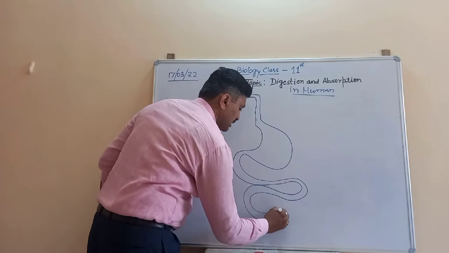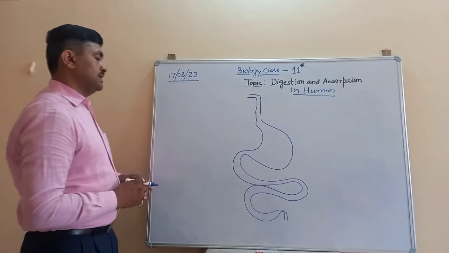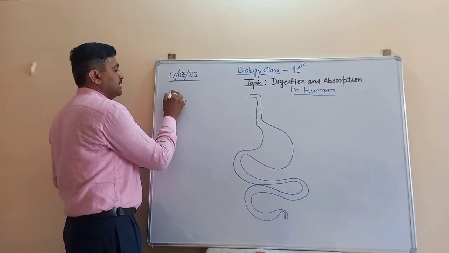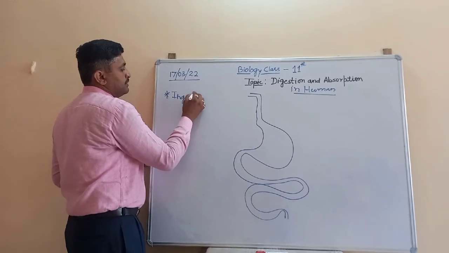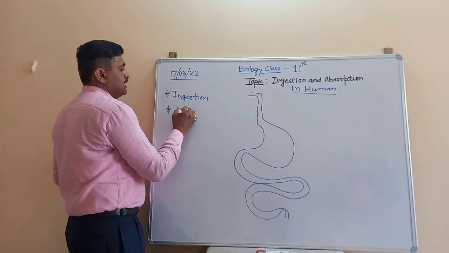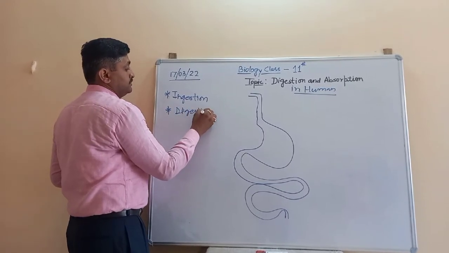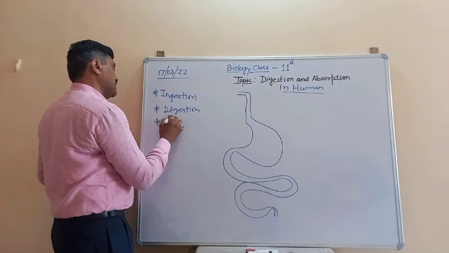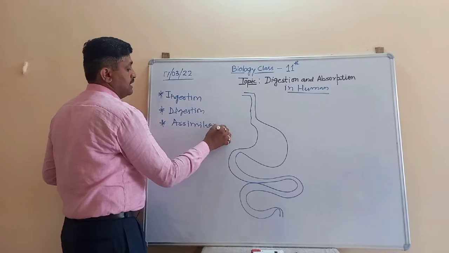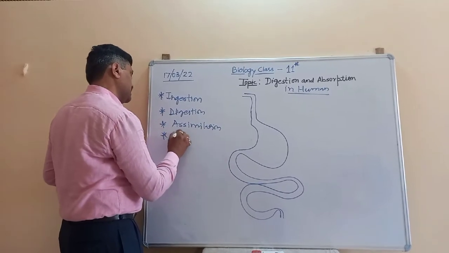The whole process of digestion includes the first point, that is ingestion. After that, there is digestion, then assimilation, and the last one is egestion.